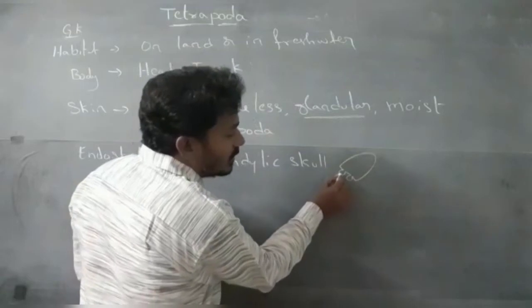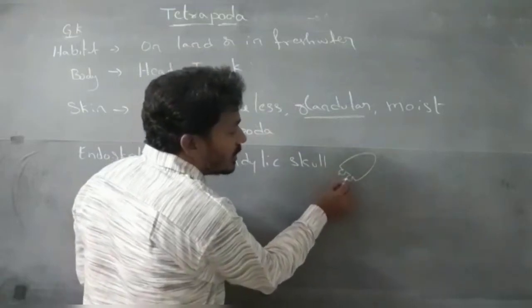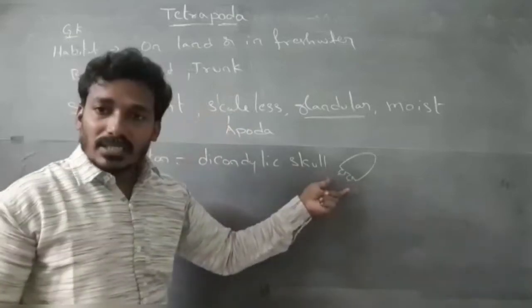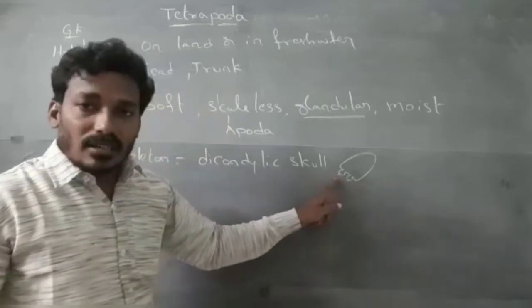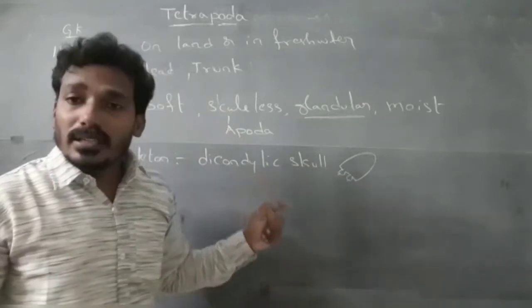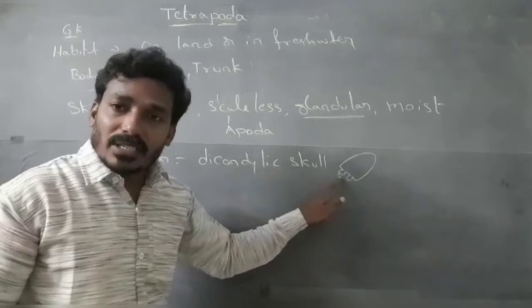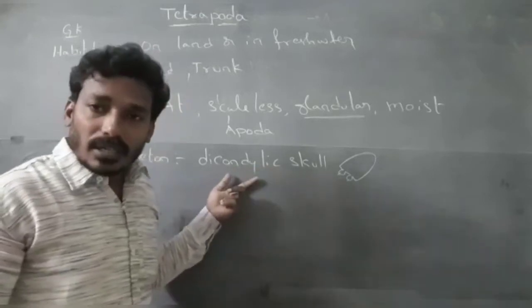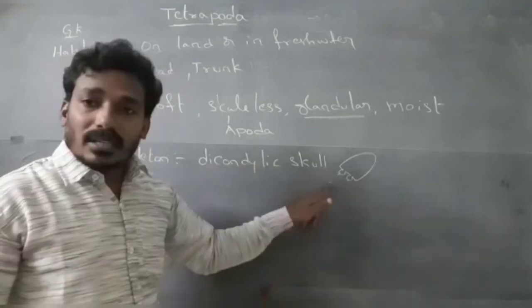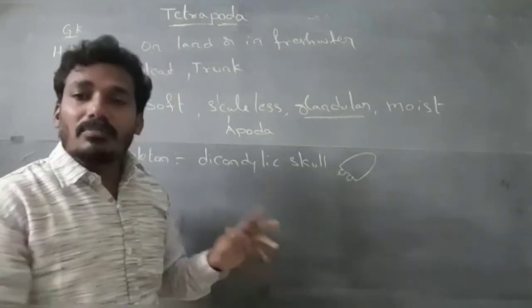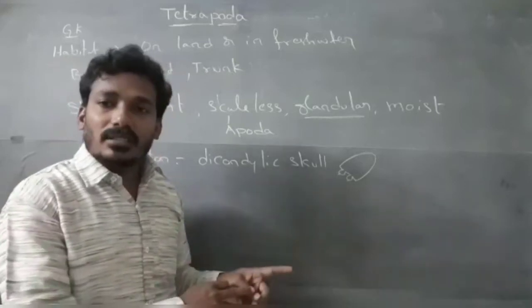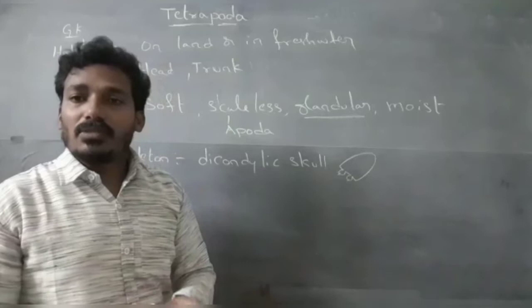Two condyles present in the skull is called a dicondylic skull. In fish, the skull is monocondylic. Dicondylic skull is present in amphibians and mammals. Monocondylic skull is present in fishes, reptiles, aves.